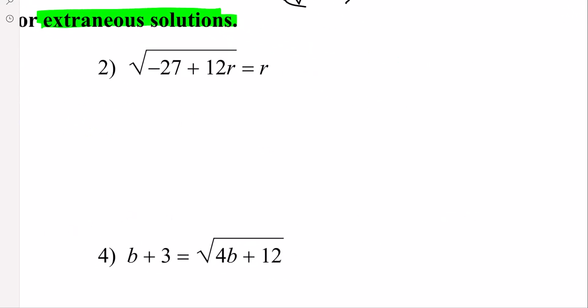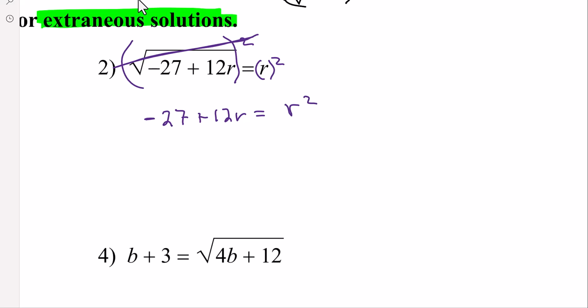All right, we're going to come over here. So for number two, notice there's not a radical, but because we have to square this side, we also have to square this side. So the radical and the x squared cancel, leaving negative 27 plus 12r is equal to positive r squared.